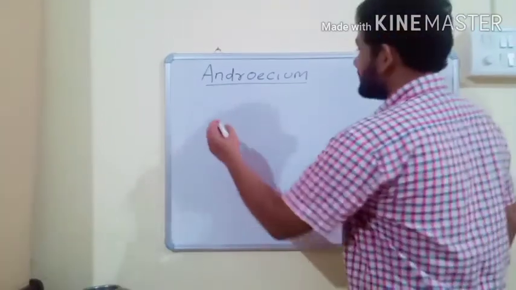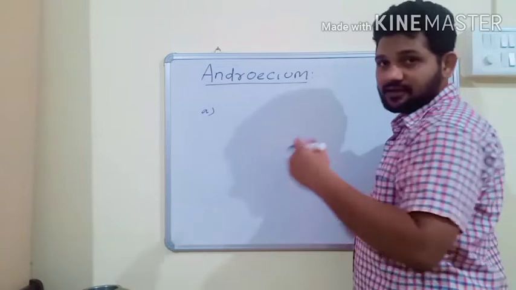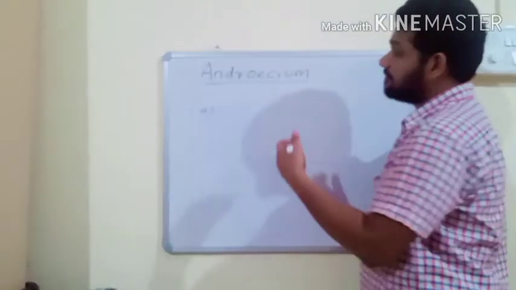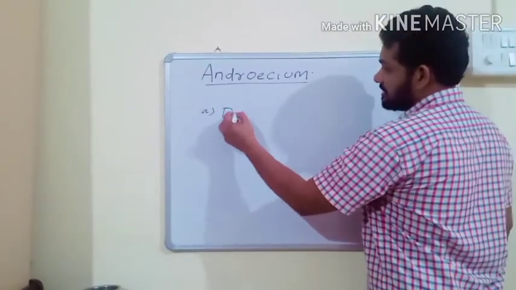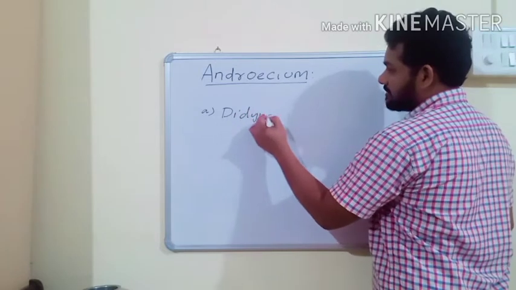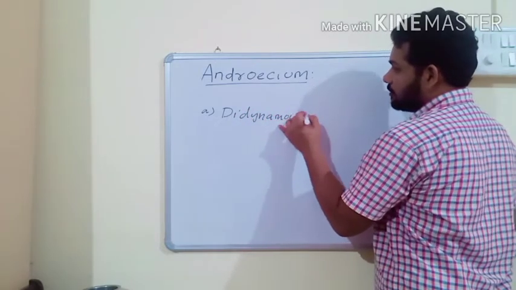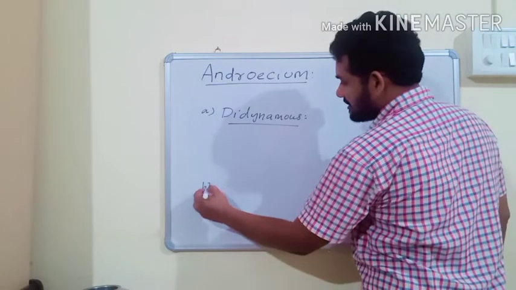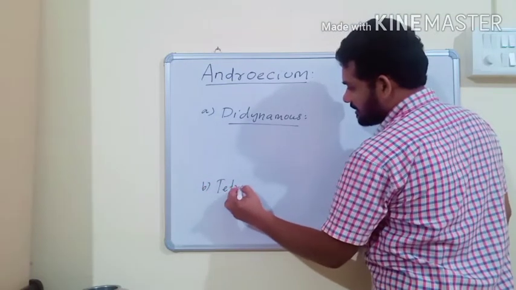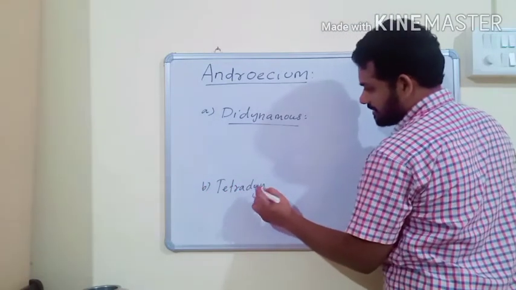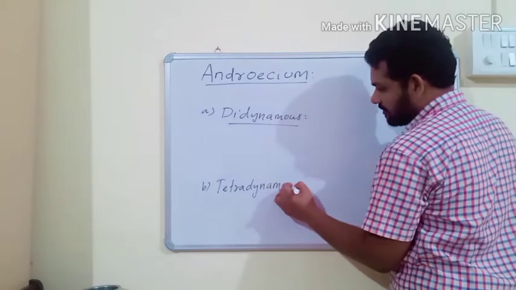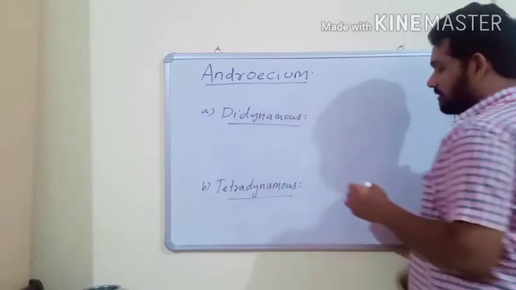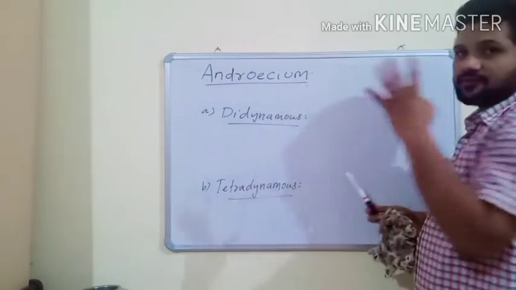In some cases, there are two conditions according to the height of stamens: didynamous and tetradynamous condition. In didynamous condition, androecium has four stamens.